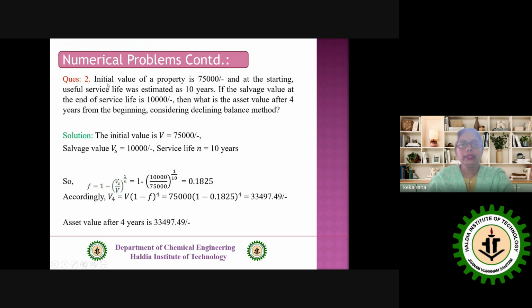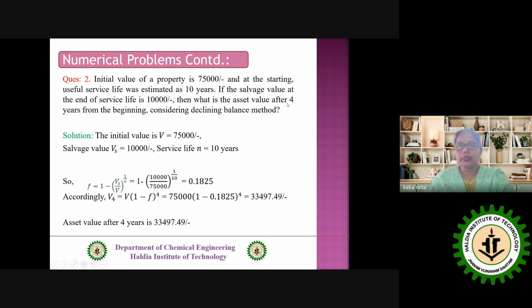Next problem. Initial value of a property is 75,000 and at the start the useful service life was estimated as 10 years. If the salvage value at the end of the service life is 10,000, then what is the asset value after 4 years from the beginning considering the declining balance method? So this method name is given here. Initial value V is 75,000, Vs is equal to 10,000, service life 10 years. First we have to find out the factor, that is a. By this formula we have this value.